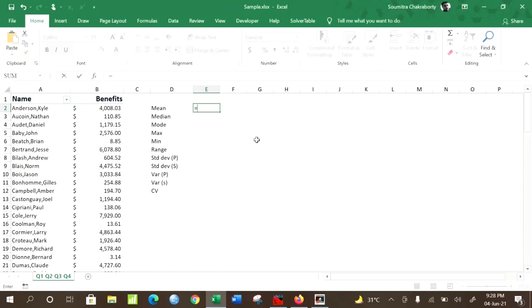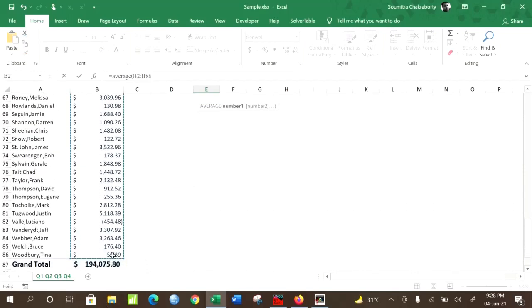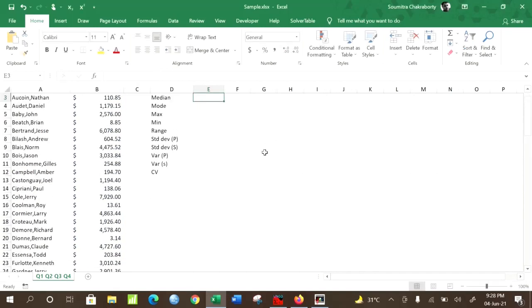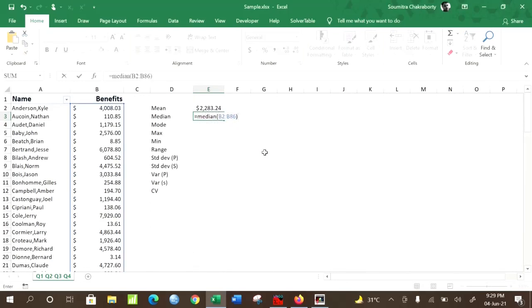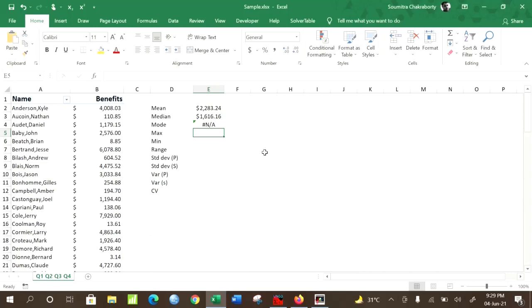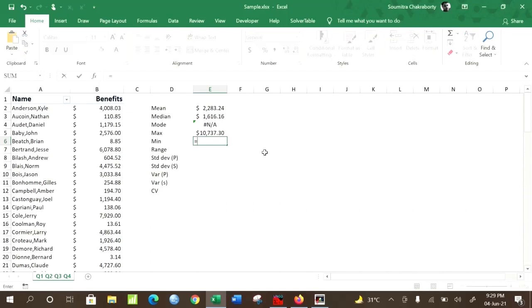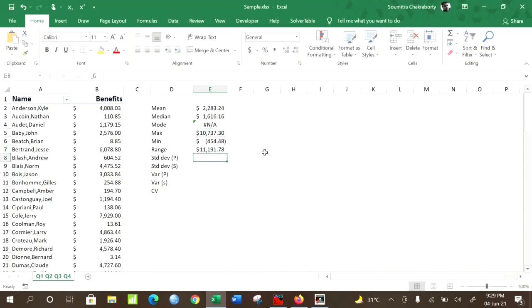For mean, we will use the average function for the entire range of data, which is B2 to B86. We can use the median function for the same range to calculate the median. For mode also we have a mode function. Max is used for the maximum value in this particular range, and min is used for the minimum value, and the range is the difference between max and min, as we have discussed earlier.